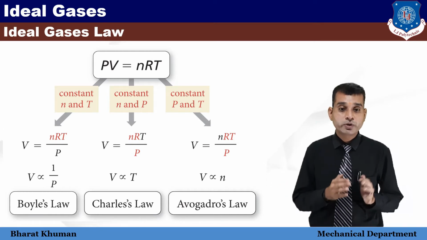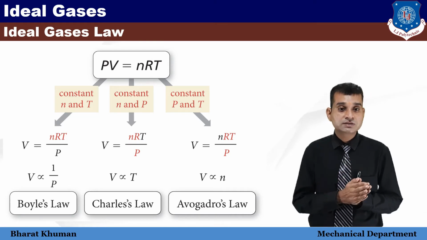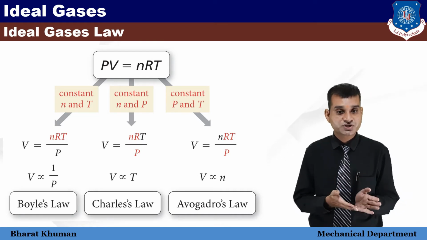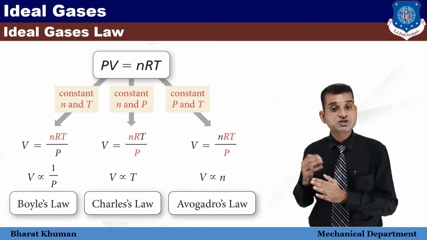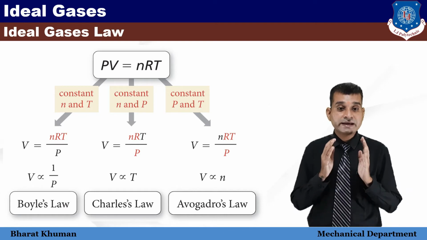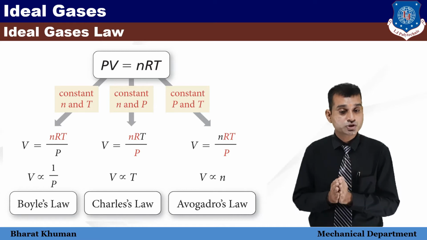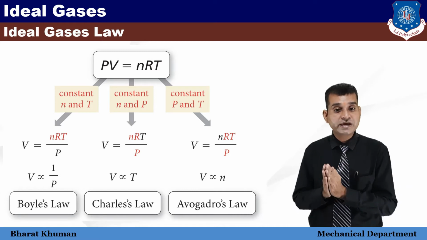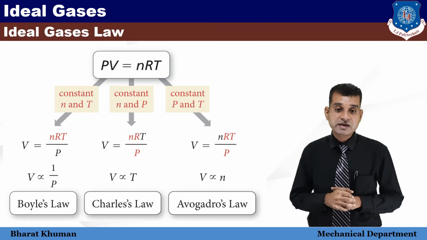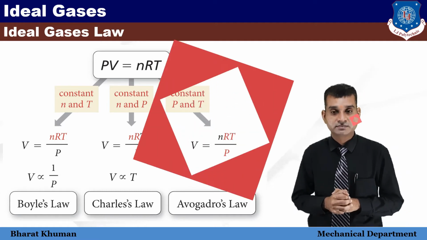If we talk about Boyle's law and Charles's law, in Boyle's law the temperature remains constant, and in Charles's law the pressure remains constant. So with the help of both equations, V proportional to 1 by P and V proportional to T, we can get PV is equal to nRT.